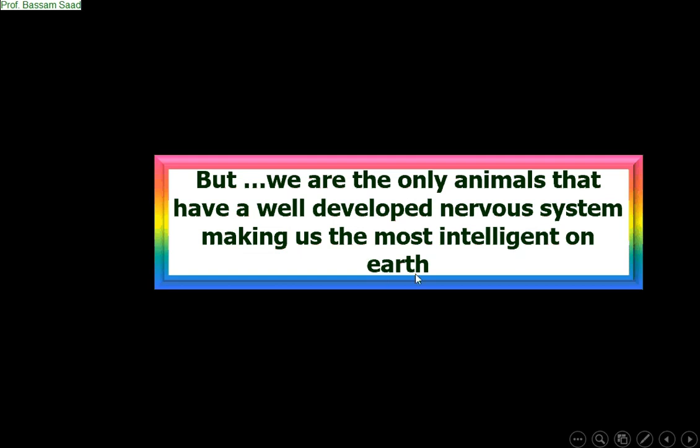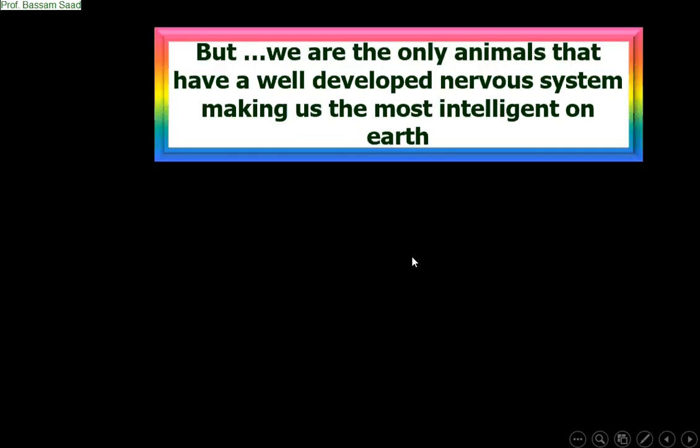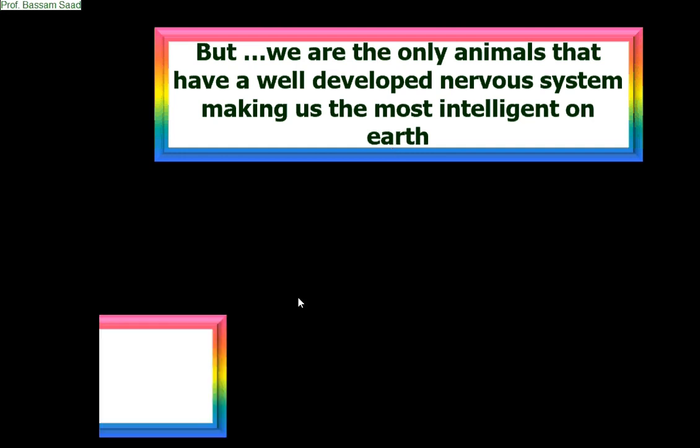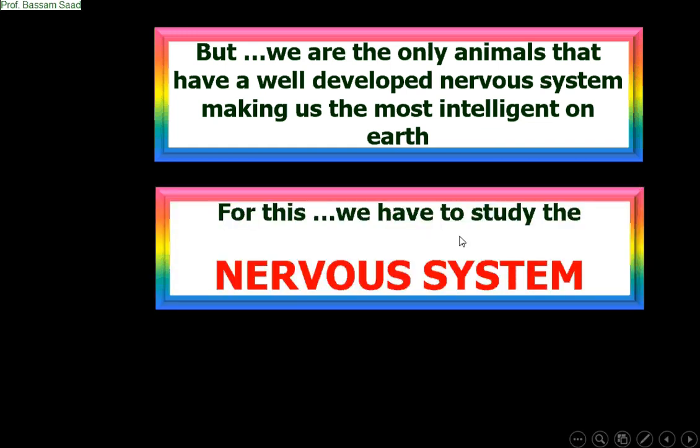So you should ask a question: why do we have to study the nervous system? Because we are the only animals on Earth that have this well-developed nervous system, and this makes us the most intelligent. We are dominating Earth by our nervous system. For this reason, we have to study it.